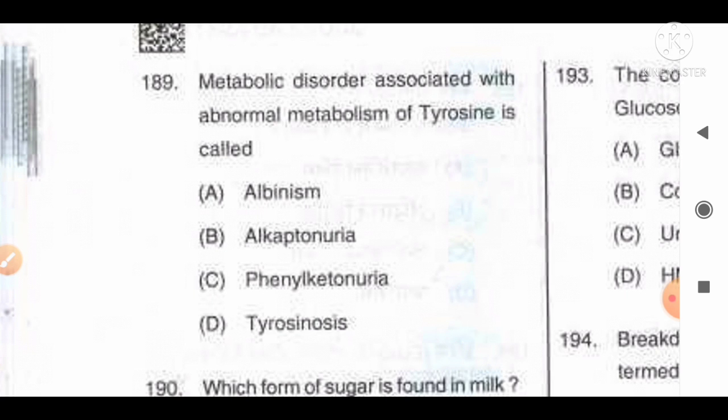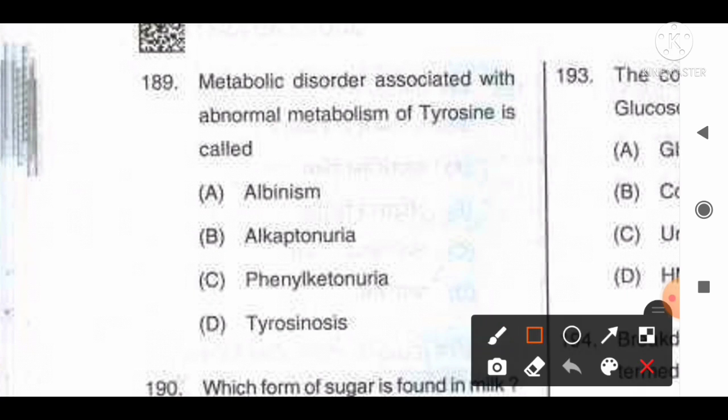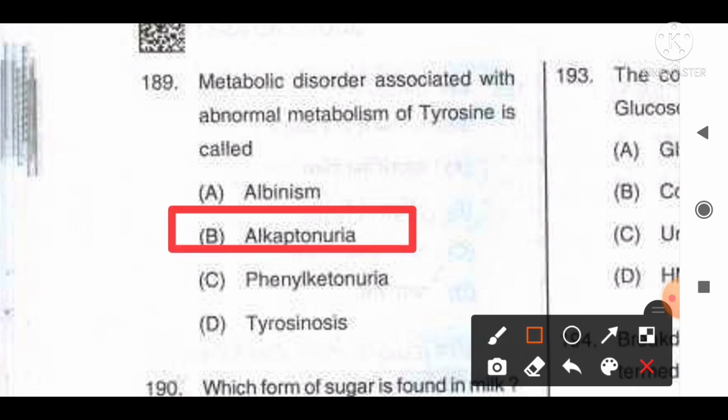The information regarding this question is that alkaptonuria, also known as black urine disease, is a metabolic disorder associated with the abnormal metabolism of tyrosine and or phenylalanine. So option B, alkaptonuria, is the correct answer for this question.